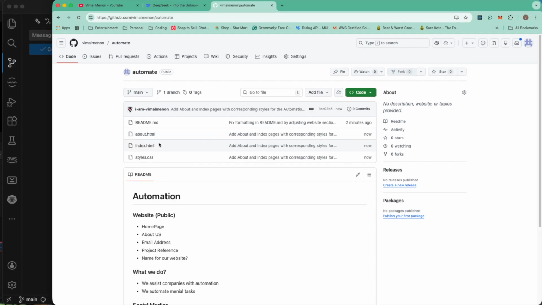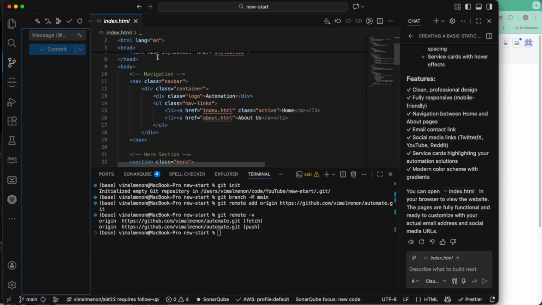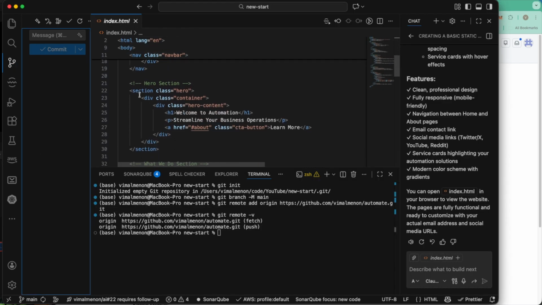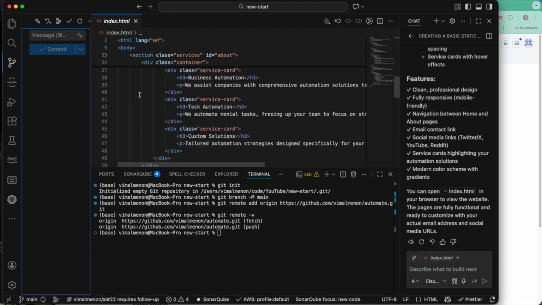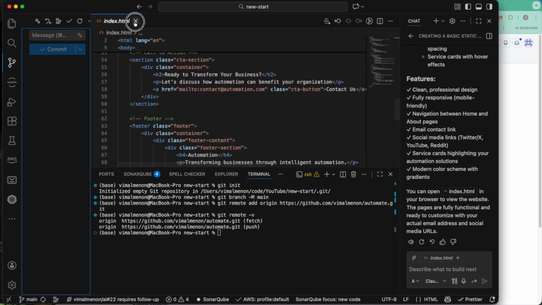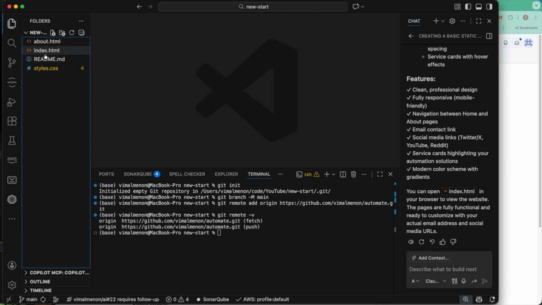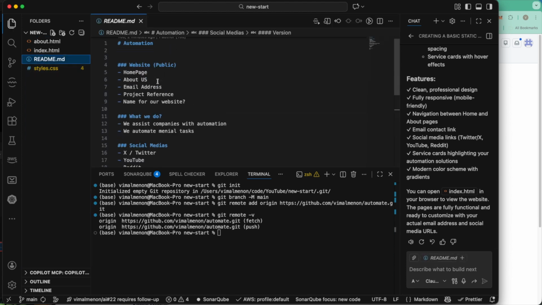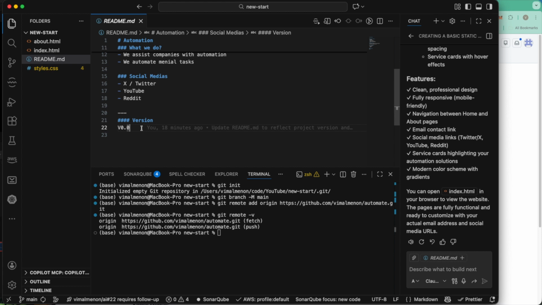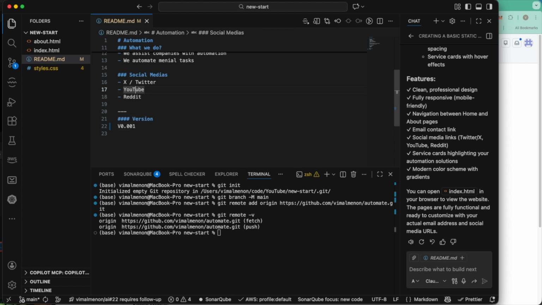Okay, so we have this index page, about page and style and this.com. Okay, perfect. So I have to stop this for now. In the next session, what I'll do is I'll try to make this website public, right? So I'll name this 001, or maybe one more 0 and 1. So this is a very minor version that I'm going to push now.